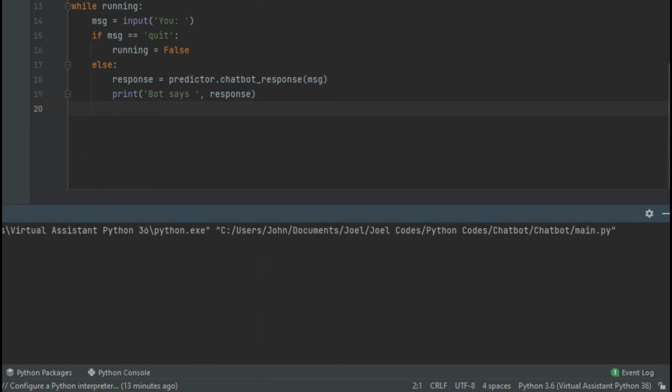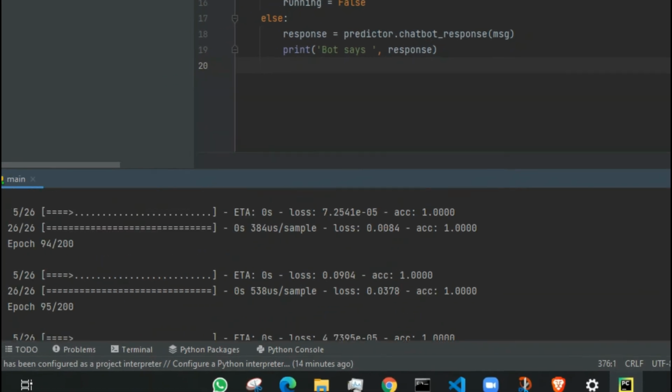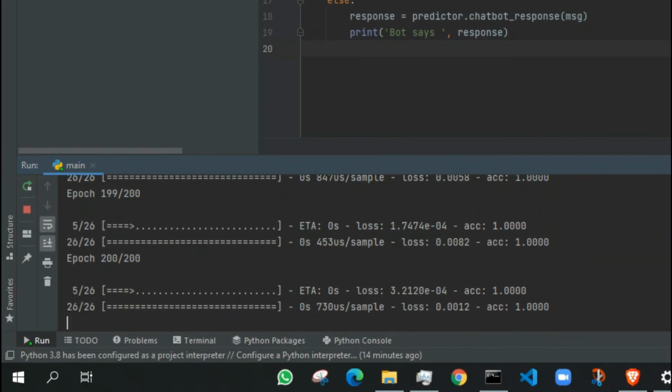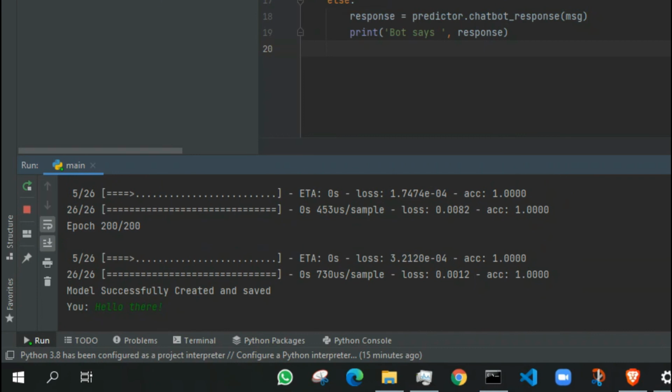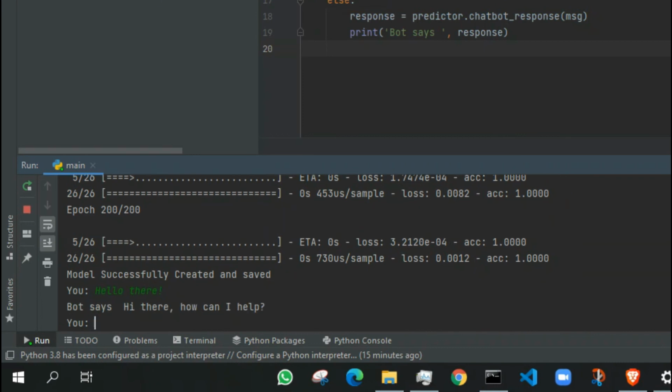Depending on your system, it's going to take a while. You can see that it's training right now. We'll go through 200 epochs, and now the model has been created. So let's just chat with it. Hello there. And the bot says, hi there, how can I help?